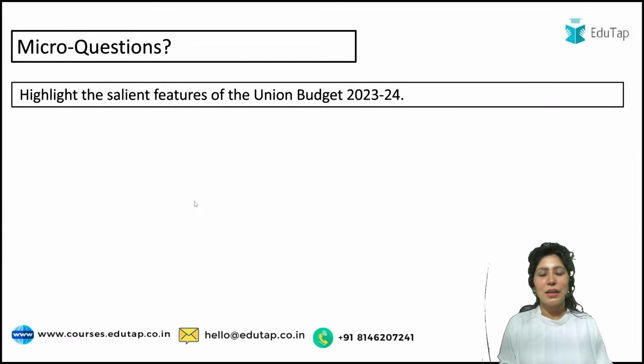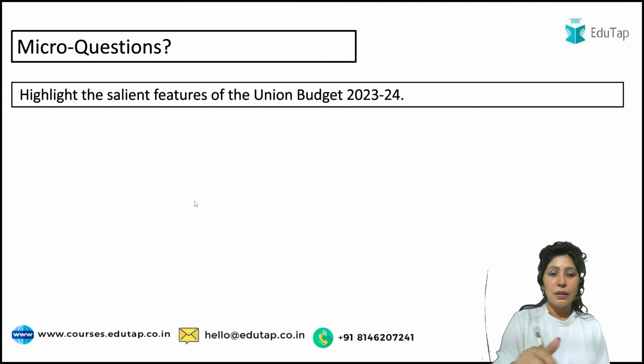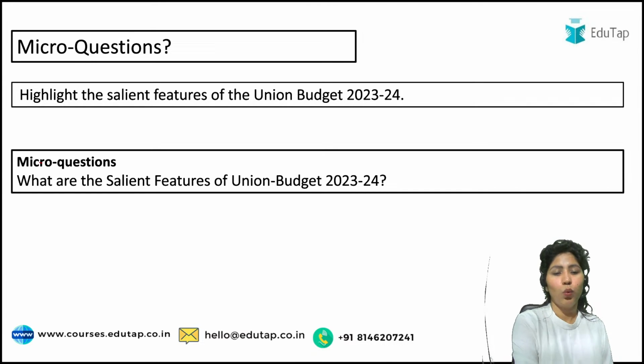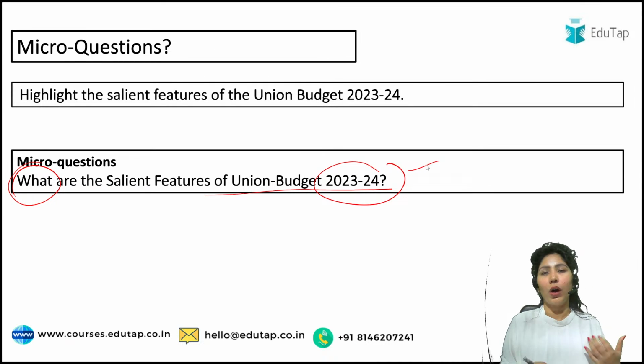Now moving on to this part, highlight the salient features of the Union Budget 2023 to 24. What do you mean by this? Highlight the salient features of Union Budget 2023 to 24. So basically, what the examiner is asking you here is, what are the salient features of Union Budget 2023 to 24, or the latest budget? What are the salient features?